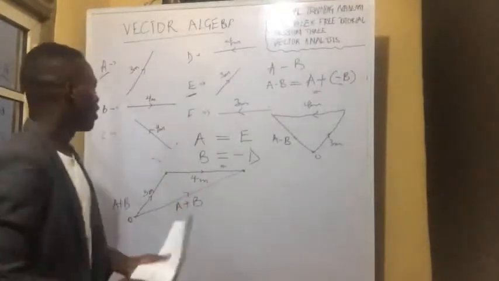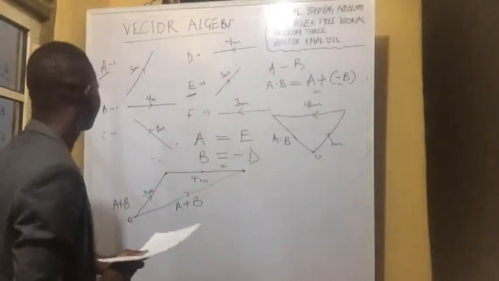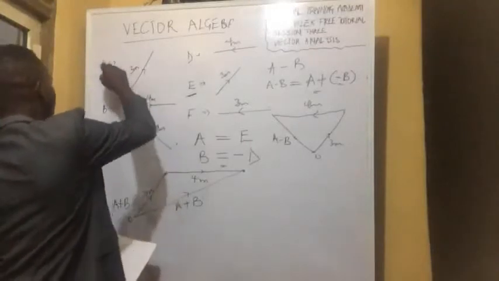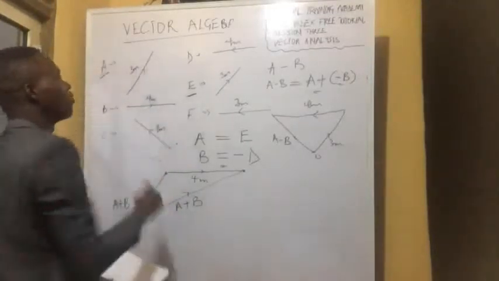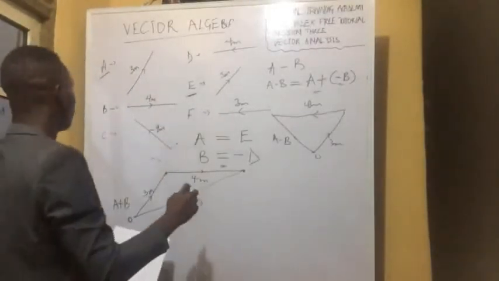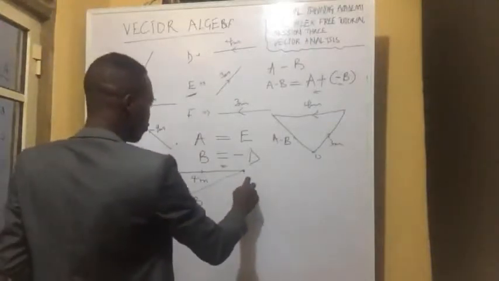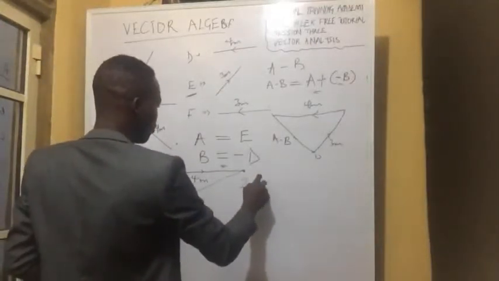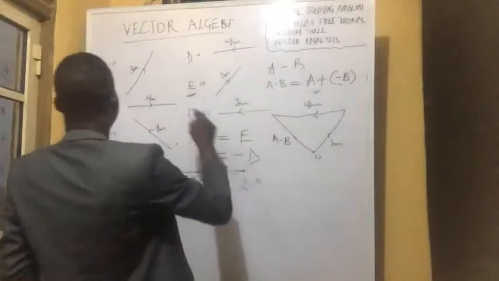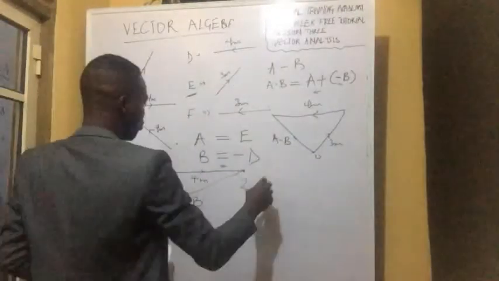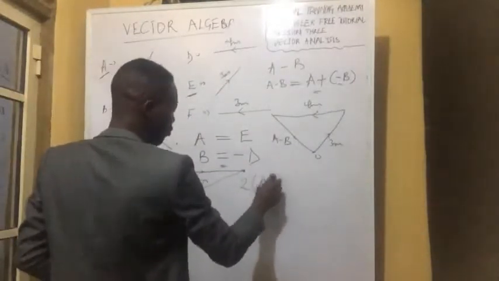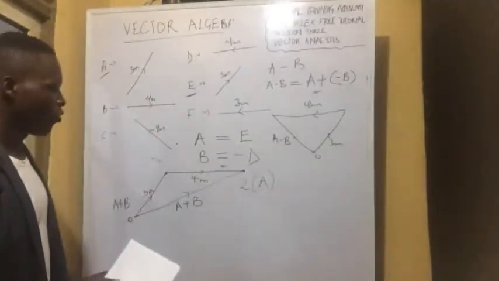So let's say in the case of this A now, if we are told to multiply 2 and vector A, what do we do?